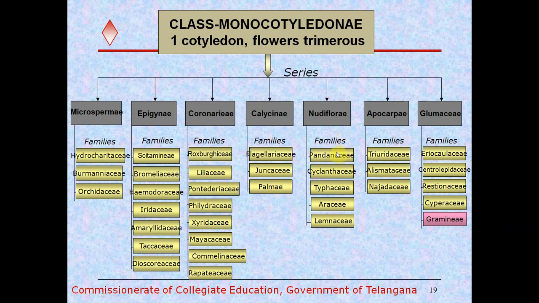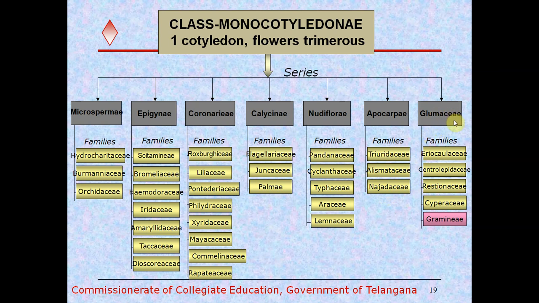And Nudiflorae is divided into Pandanaceae, Cyclanthaceae, Typhaceae, Araceae, Lemnaceae families.